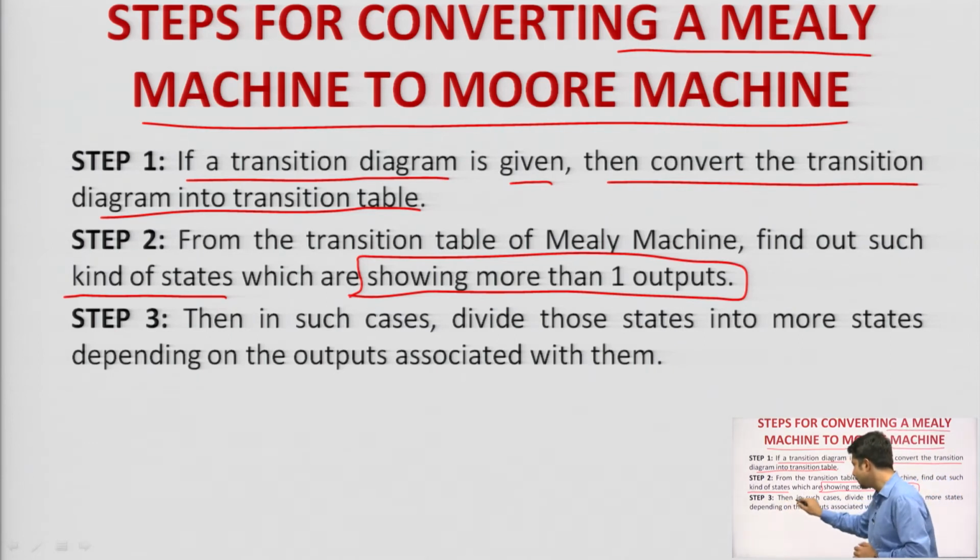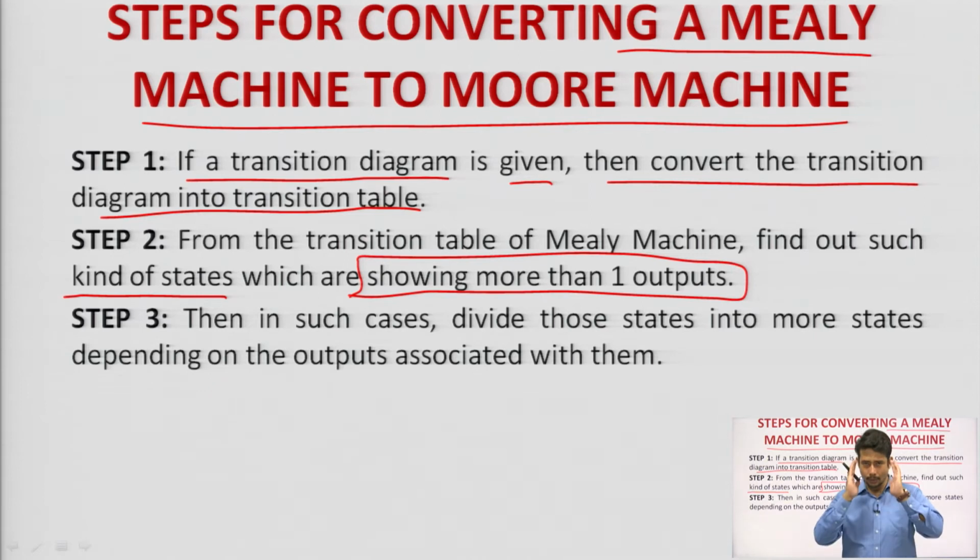Coming to step number 3, in such cases divide those states into more states depending on the outputs associated with them. Suppose I find from the table that a particular state has more than one output alphabet, then I have to divide that state into different states, one per output alphabet.